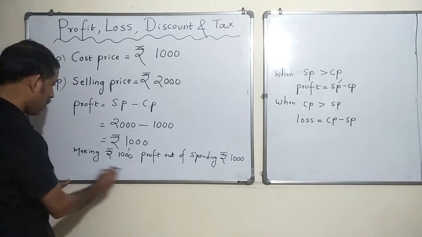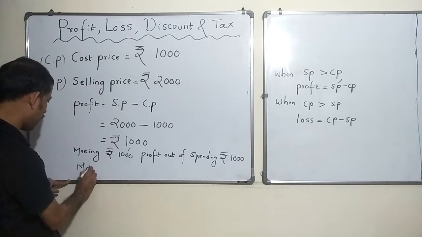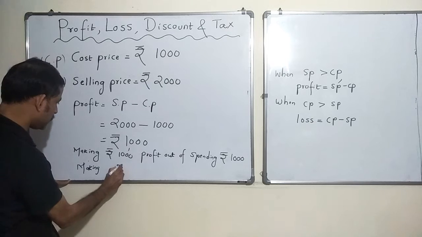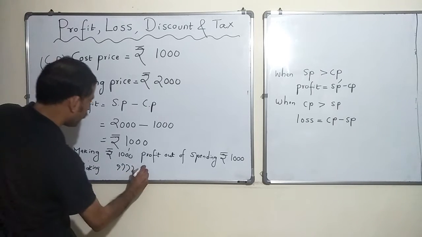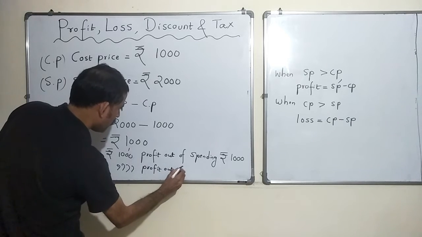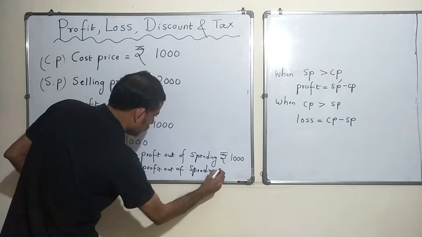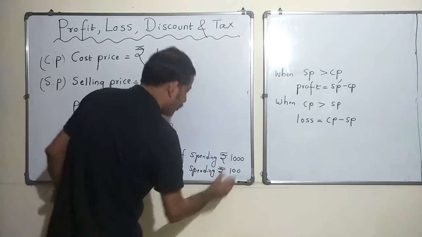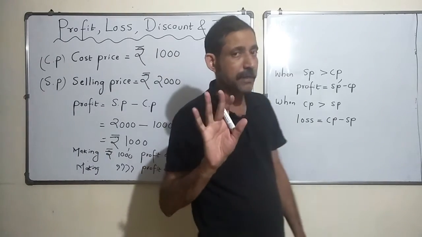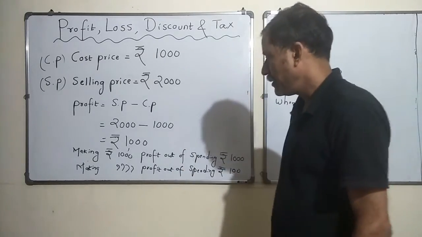So how much am I making, the three question marks I am putting, profit out of spending 100 rupees. If I spend 100 rupees from my pocket, how much profit will I make? That is nothing but the percentage. You remember the percentages chapter, right?